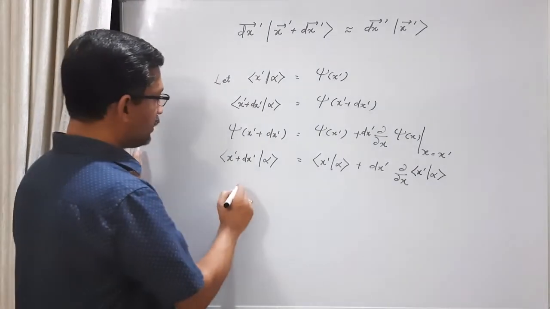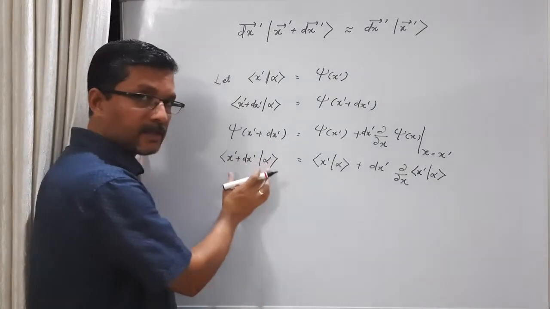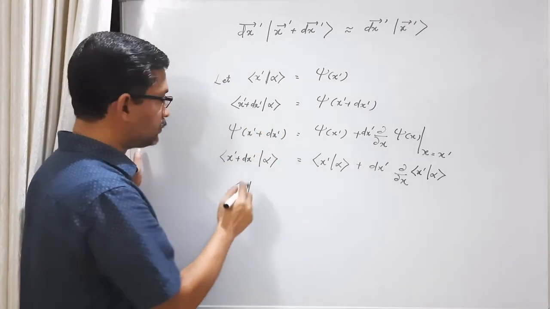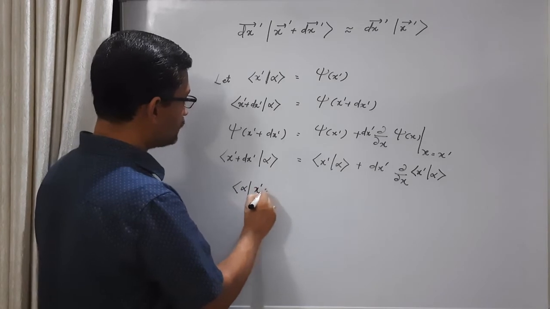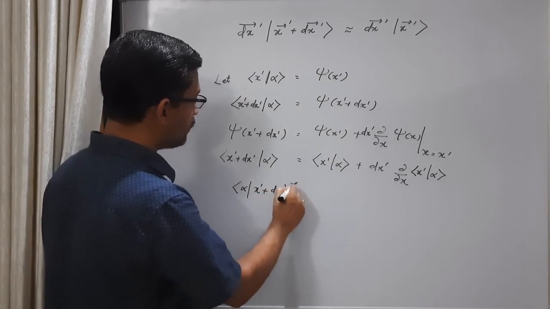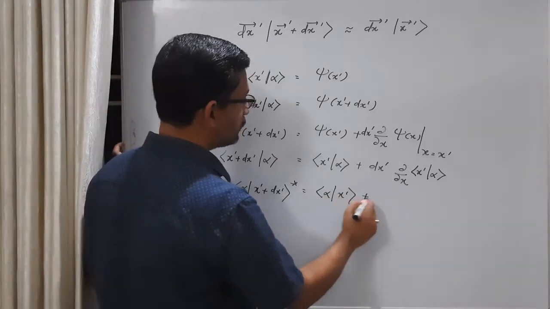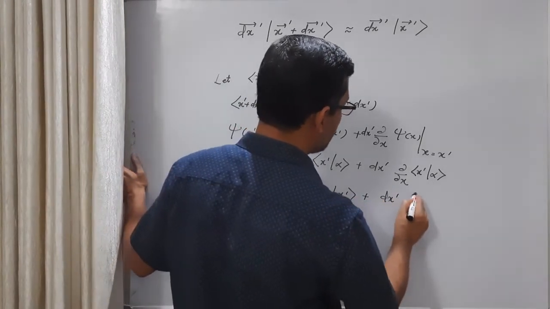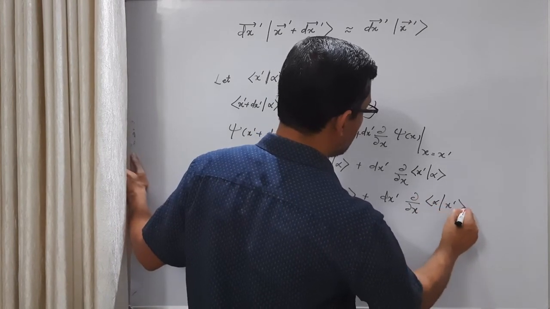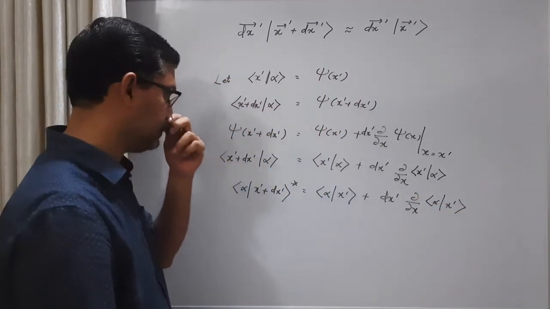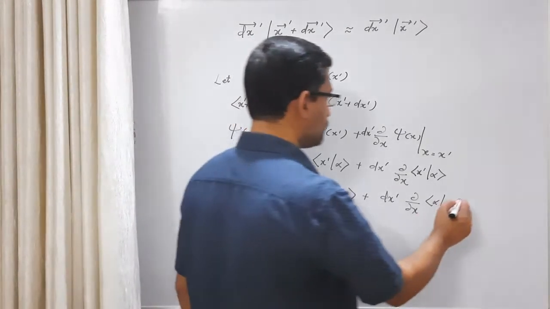Now this I am rewriting as alpha. I am interchanging the bra vector and ket vector, then we have to put a complex conjugate. So bra vector alpha x prime plus dx prime star, and dou by dou x of this becomes alpha x prime, here also you have to put a star.